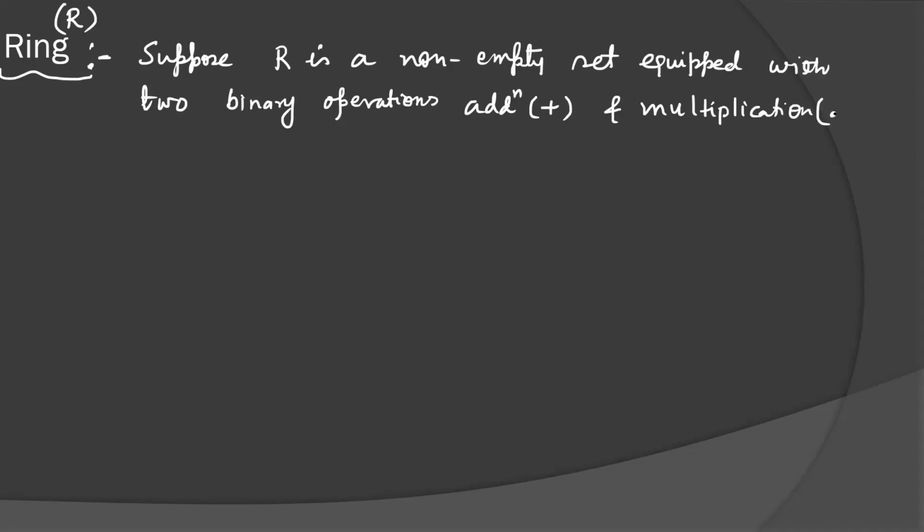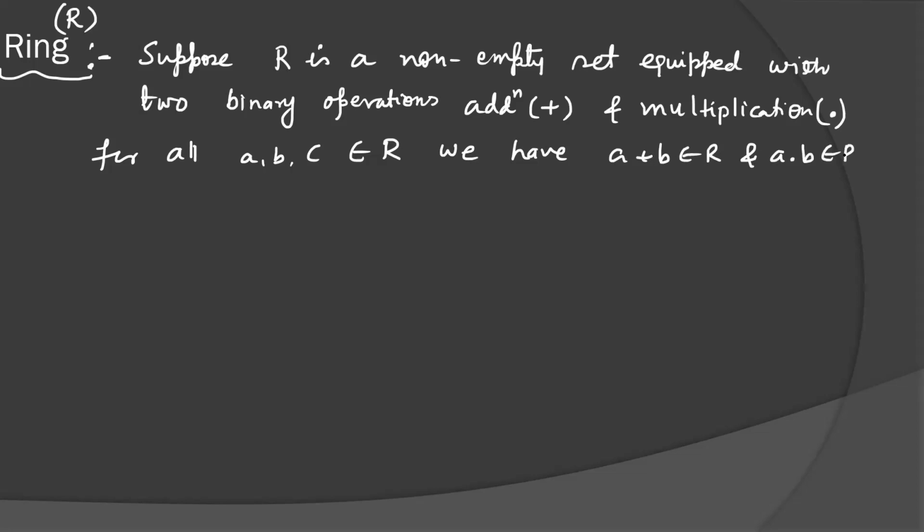I am representing multiplication by a dot here. For all a, b, c belongs to set R, we have the binary composition: a plus b belongs to R and a into b belongs to R. We can also say that the closure axiom is already satisfied. This is also called binary composition.